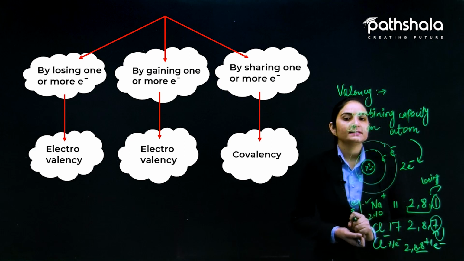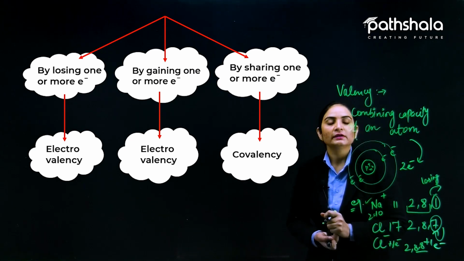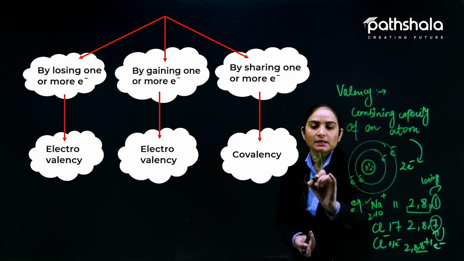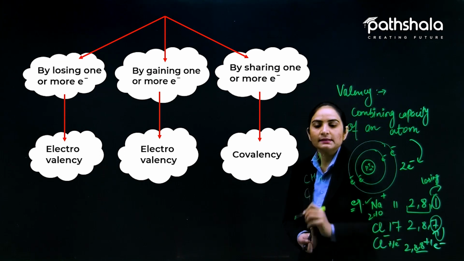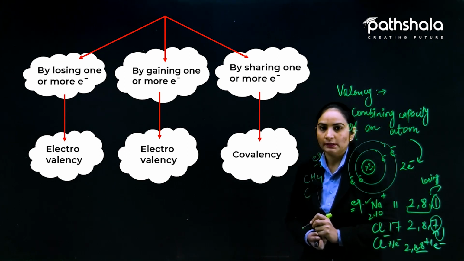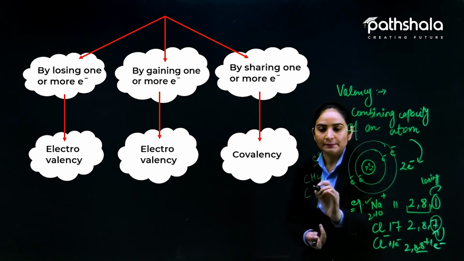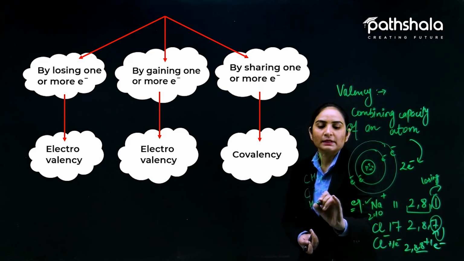And in case of covalency, we can see covalency is the sharing of electrons. Sharing of electron में we can see, for example, I can give the example of methane, CH4. That is a natural gas. Methane में 2 elements are there, 2 elements के atoms जो हैं they are combining with each other. तो carbon is atomic number 6 and hydrogen is with the atomic number 1.